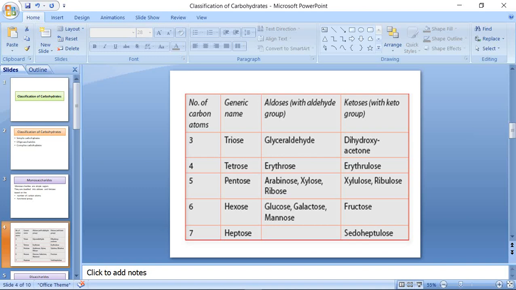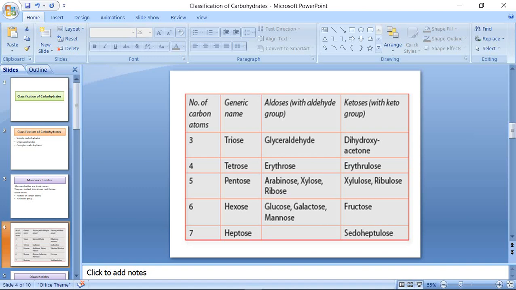If the number of carbon atoms is 4, the monosaccharide is said to be tetrose. Examples for tetrose sugar include erythrose and erythrulose. Erythrose is an aldose sugar, erythrulose contains a keto group, hence it is a keto sugar.